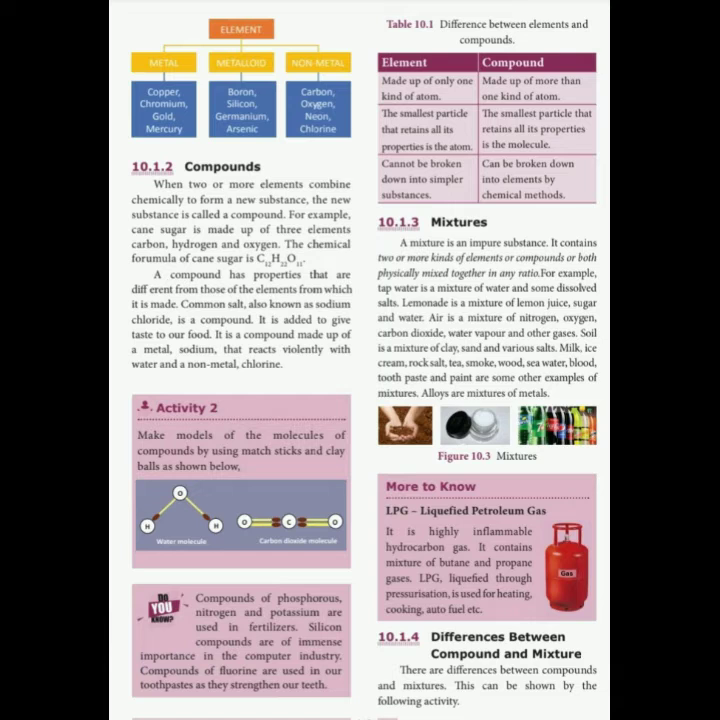Next, I am going to explain the difference between element and compound. It's an important question: differentiate element and compound. The element is made up of only one kind of atom. We know it is the smallest unit, so only one kind of atom is present in the element.